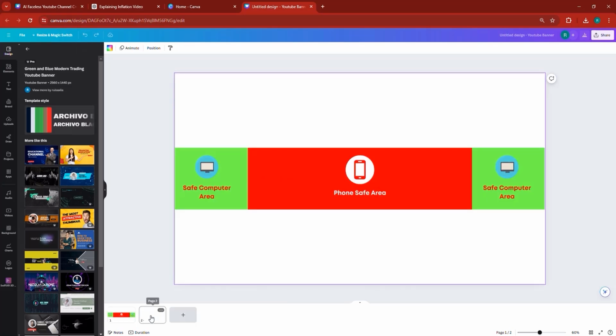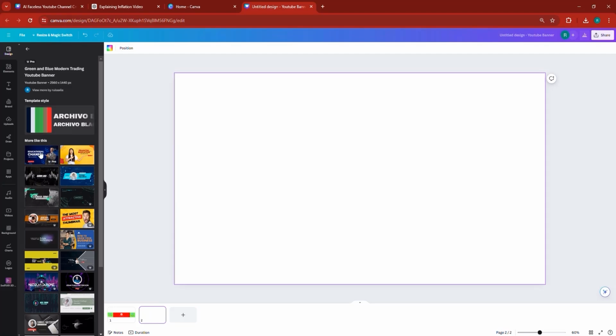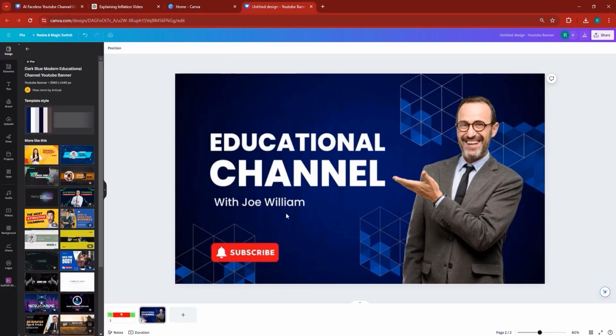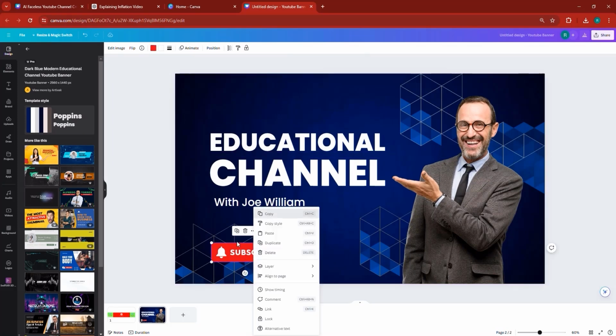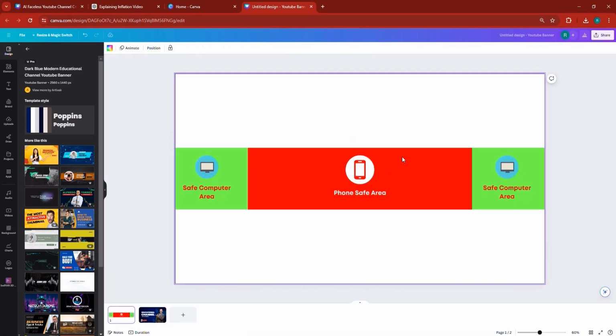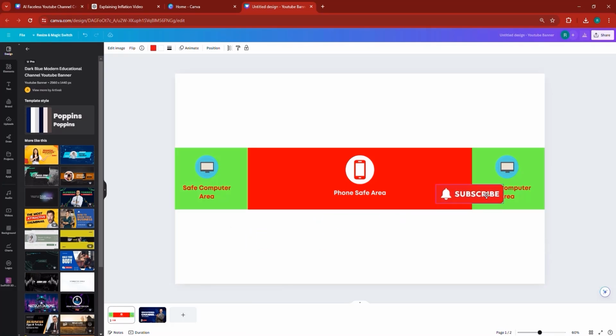Now make sure you click on Add Another Page, and then add in another page. And then right now, what we can do is we can just simply copy elements from here. So I'm going to start by copying this. I'm going to head right back in here and place it here. Now this subscribe button, I'm going to put it right here, making sure it's in the center like this.